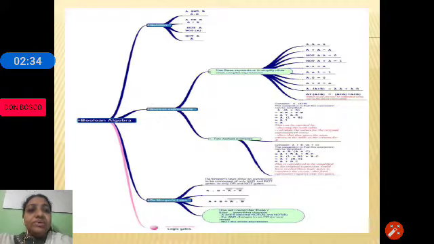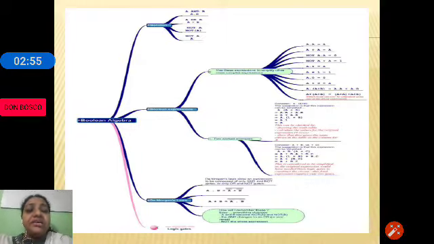You will study the basic operations, and learn how to design truth tables. You will learn the basic gates, that is AND gate, OR gate and NOT gate.